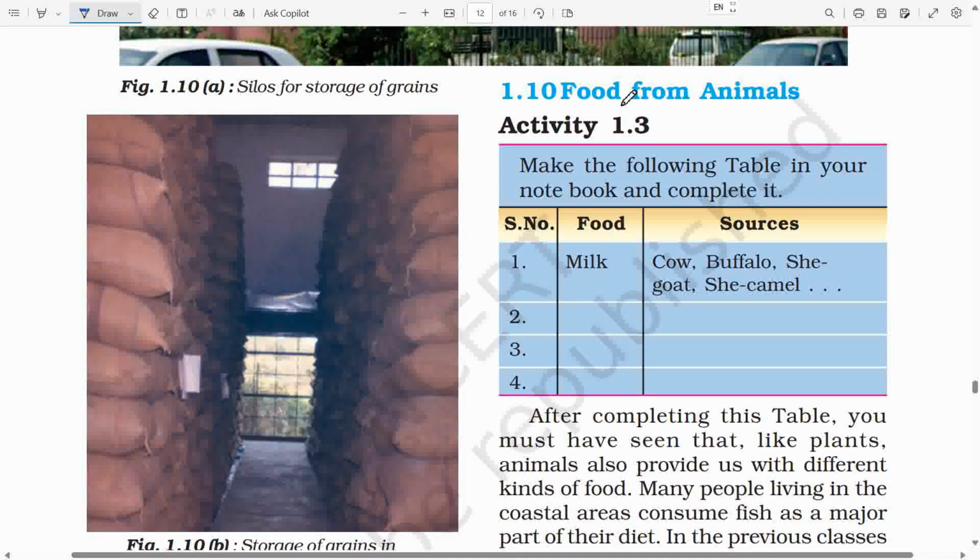1.10 Food from animals. Activity 1.3. Make the table as described now. There are 3 columns. First column is for serial number, second for food, and third for sources. Now, complete the table in your notebook. 1 is done for you. Example, serial number 1, food is milk and sources are cow, buffalo, she-goat, she-camel.